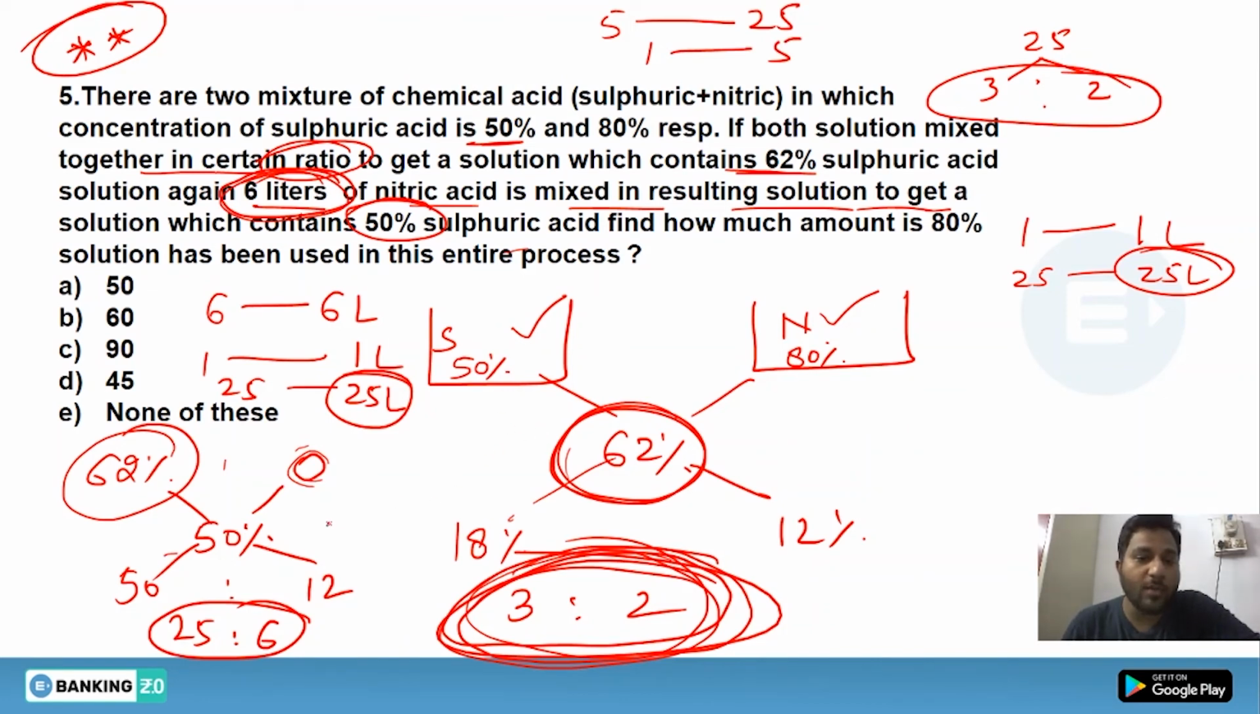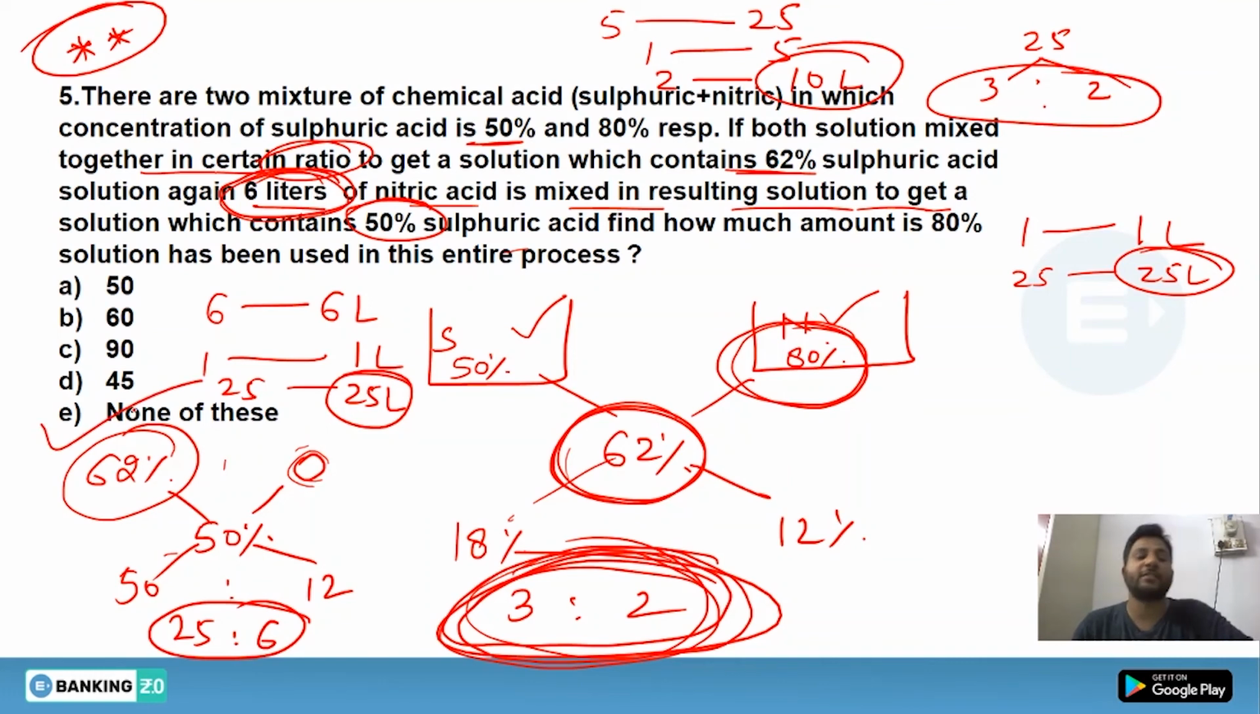So how many liters of the 80% solution has been used in this entire process? What you can do is you will get 2 units. 2 units means 10 liters. So your answer clearly says that none of these will follow. As you saw, we have used this alligation method 2 times. So there are some kinds of questions where you will have to use the alligation method twice.